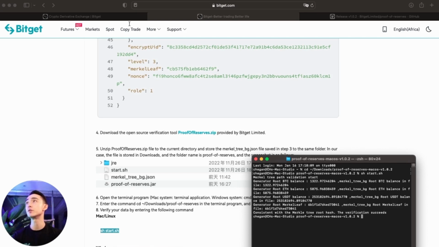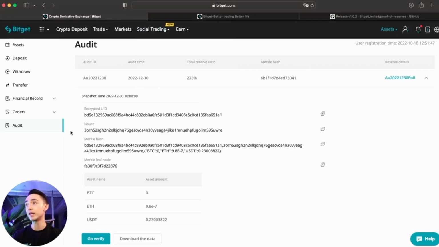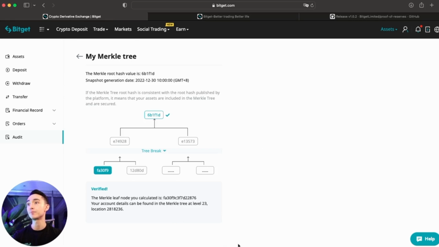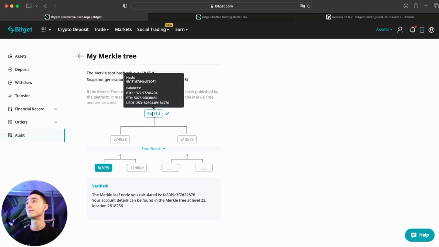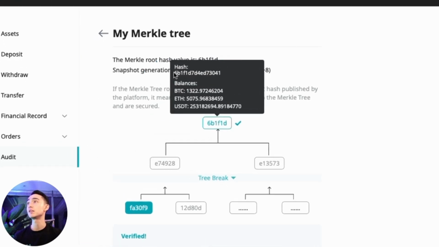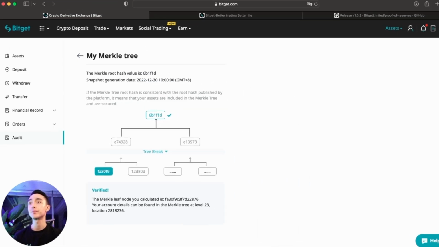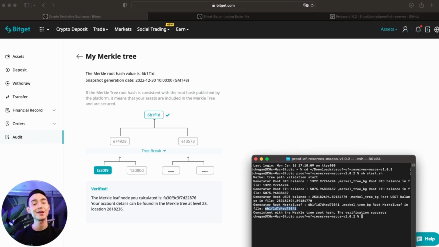Now all we have to do is go back to our audit page, go back to Go Verify, and you will see that the file, this code right here, 6B all the way to 41, is consistent with our Merkle Tree hash. And you will see here 6B all the way to 41. So these 2 are consistent. And there you go. That's how you know that your assets have been verified on the Merkle Tree and cannot be tampered with. You've just successfully verified your assets on the Merkle Tree.